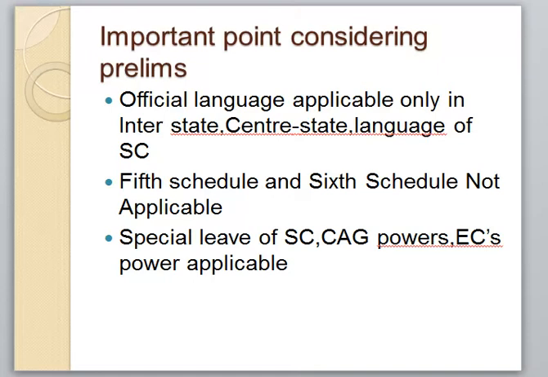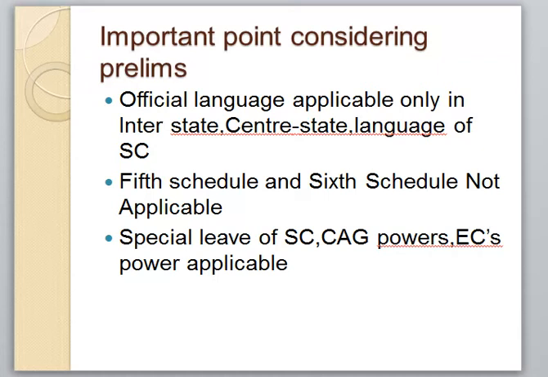Next is the 5th schedule and 6th schedule, which talk about scheduled tribes and scheduled areas. Converting any area into a scheduled tribe area, or tagging it as a restricted area, these types of provisions which come under the 5th schedule and 6th schedule are not applicable in Jammu and Kashmir.